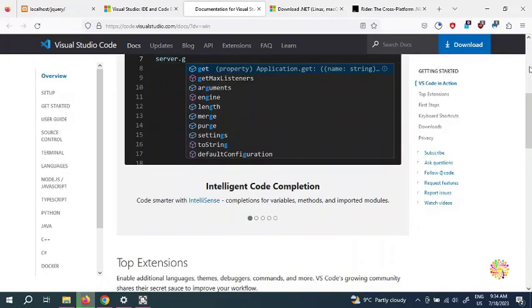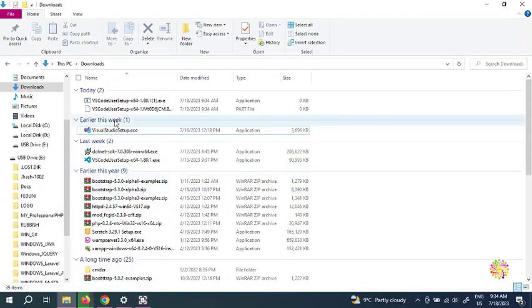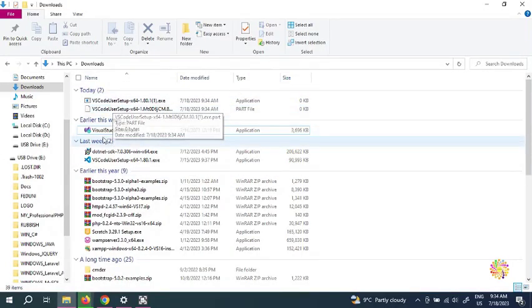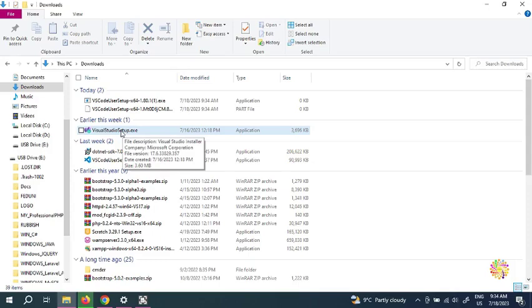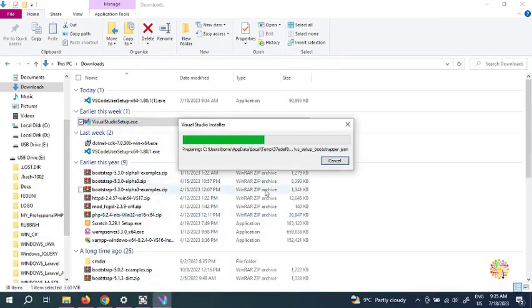I didn't even press download, so it's downloading here. If you look in here, it's downloading, because I already downloaded this one. I already have a copy of this Visual Studio Code. So that's the VS Code user setup. It means that it's going to set up for us. So you can double click this one, and it's going straight away. It's going to get downloaded straight away. Alright, so we wait for this one to get downloaded.